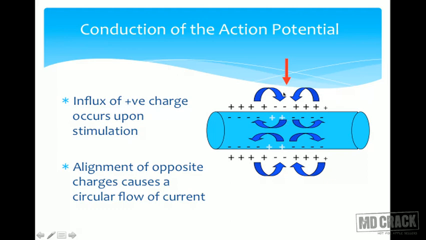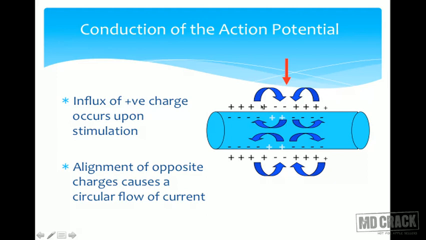So let's say the action potential has started at this point where the red arrow is indicating. Now the local or circular current will start flowing, circular current inside the cell, circular current outside the cell. The current will flow from positive to negative points.